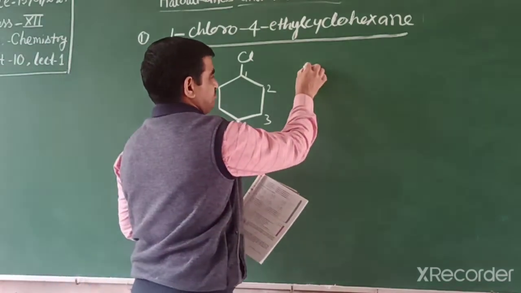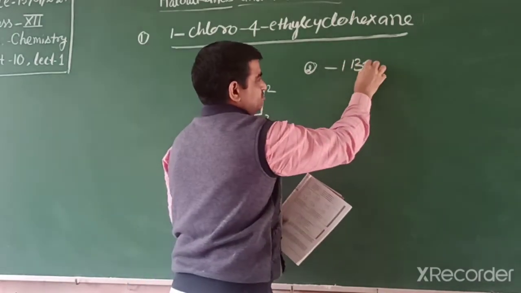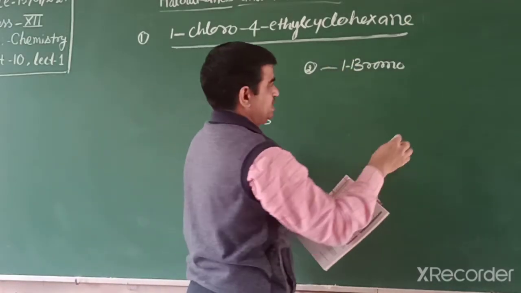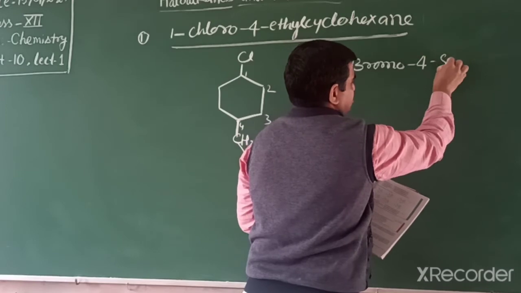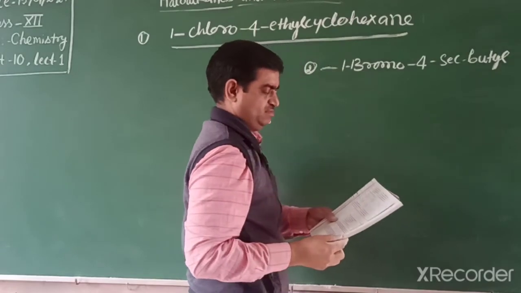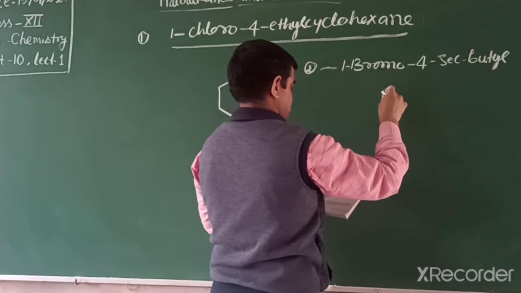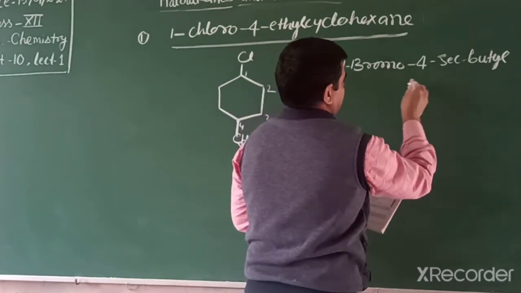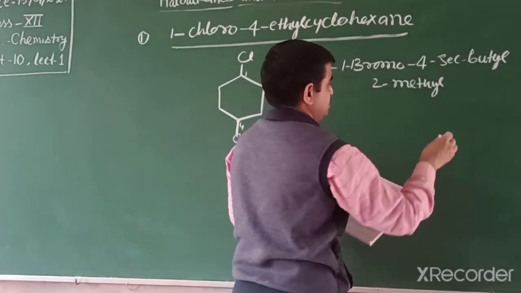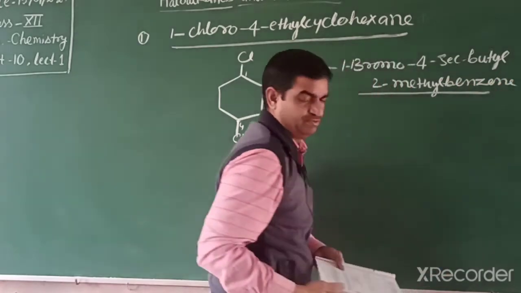The question is given: 1-bromo-4-secondary butyl-2-methylbenzene. Friends, the name is given.